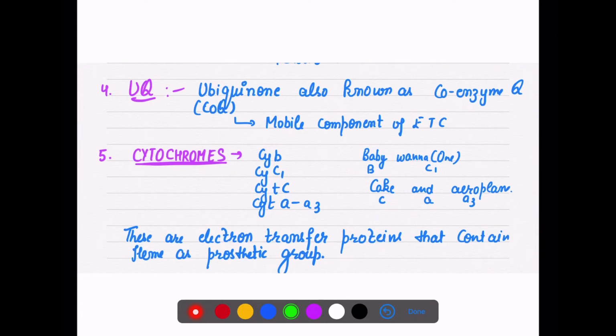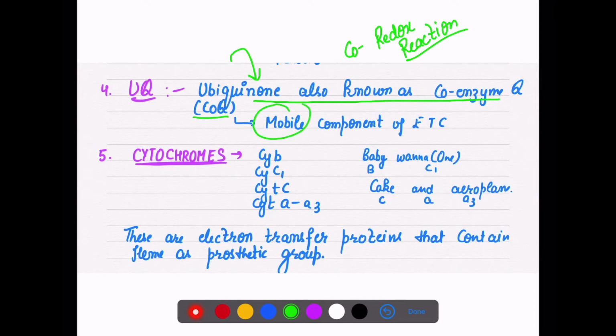UQ is known as coenzyme Q. You know that coenzymes help to increase the rate, especially in the redox reaction. For the reduction they are very helpful. So the coenzyme we are using here is ubiquinone. It is a mobile component, which keeps on moving inside the inner membrane of mitochondria.